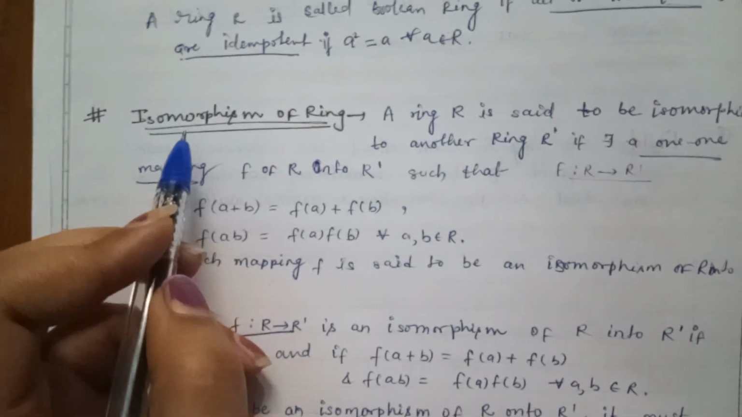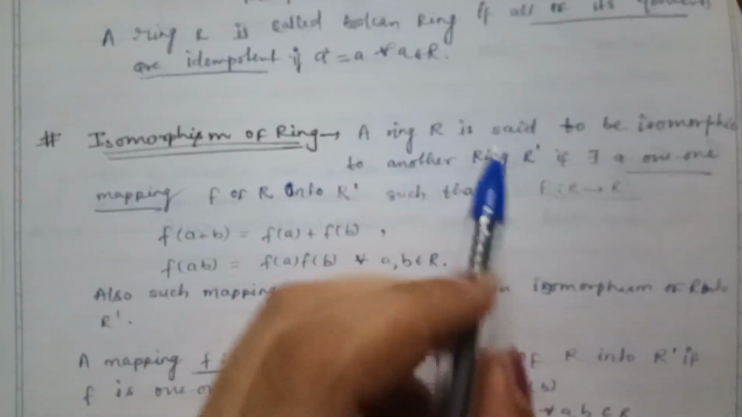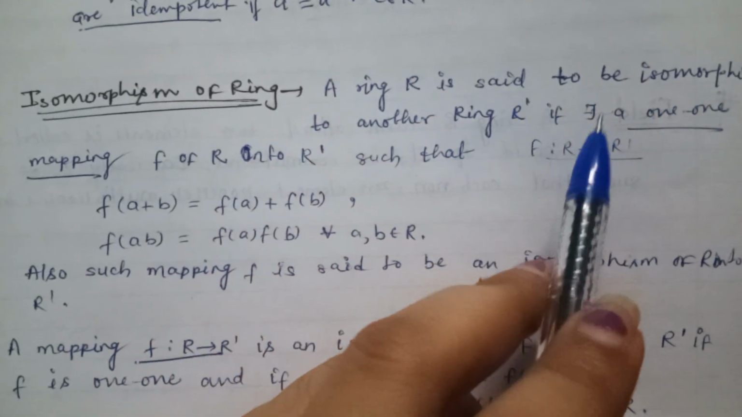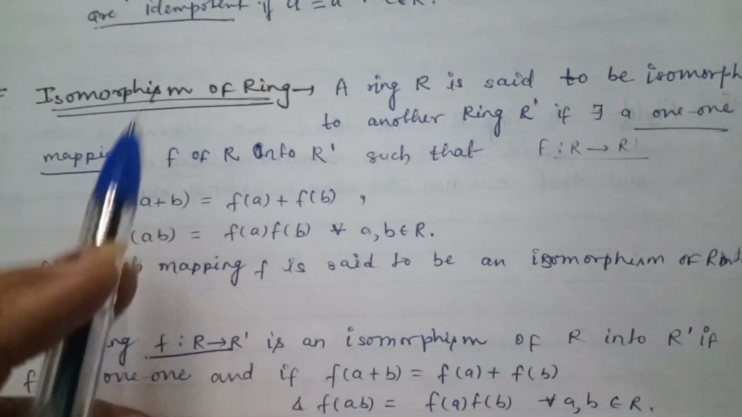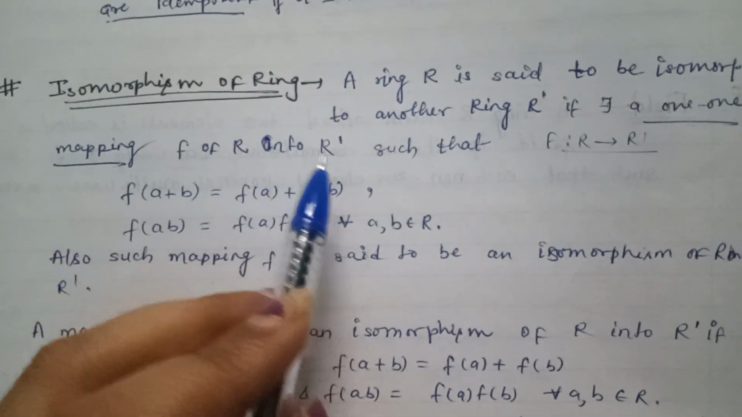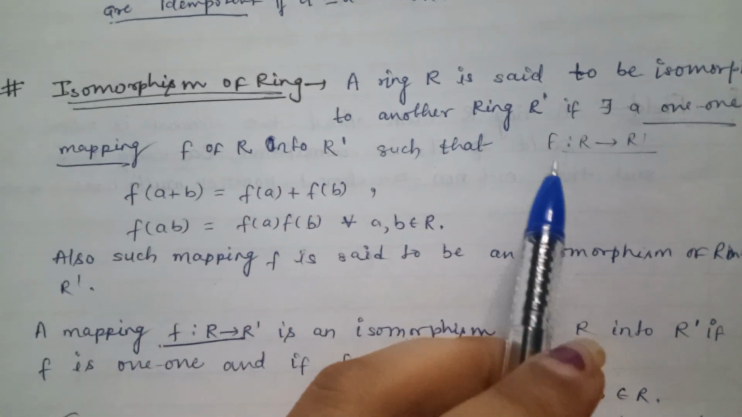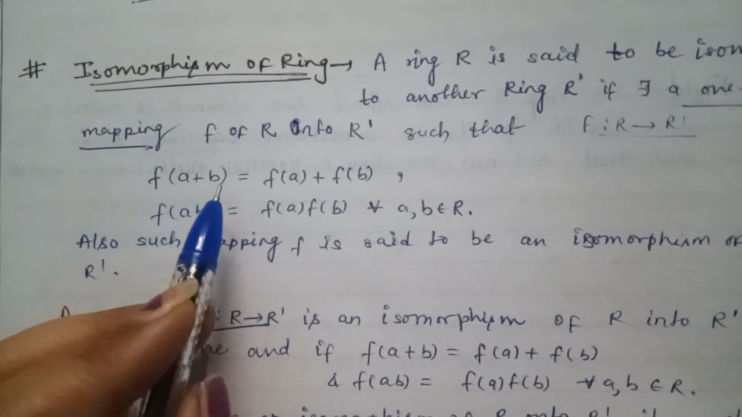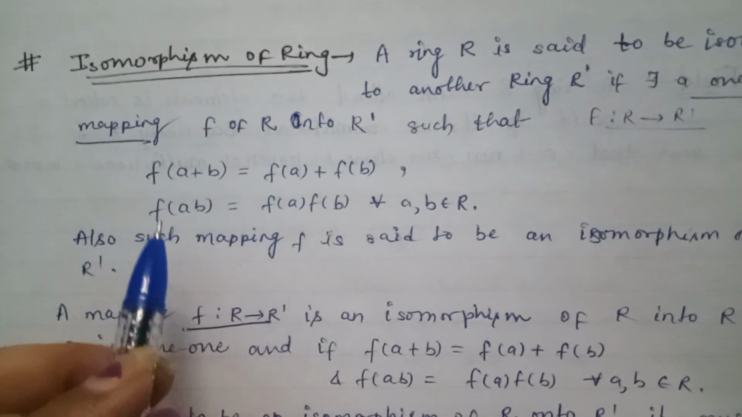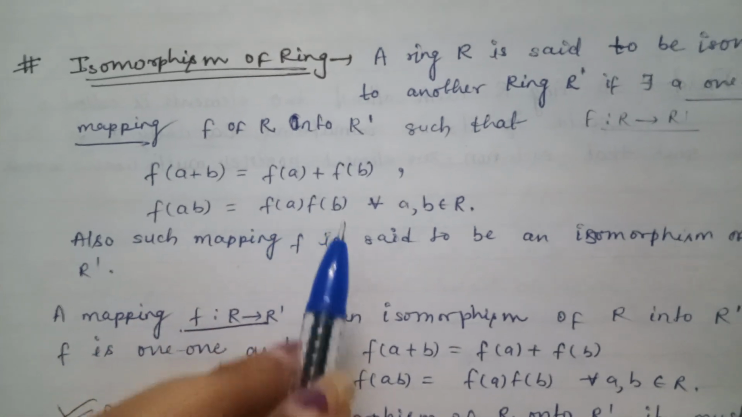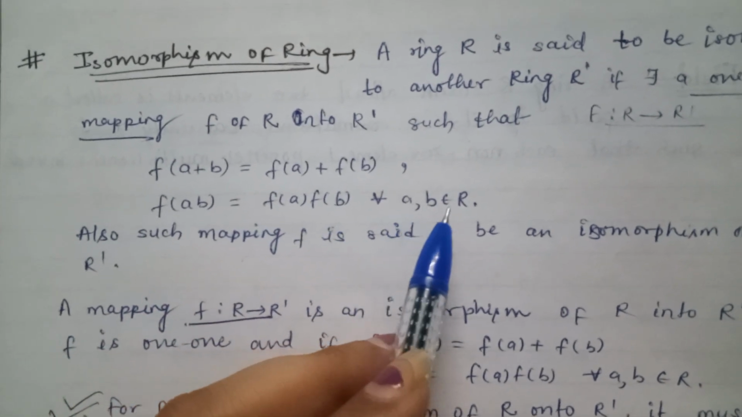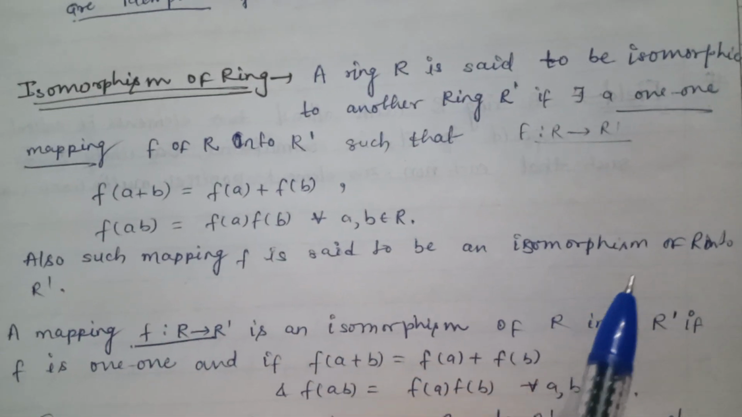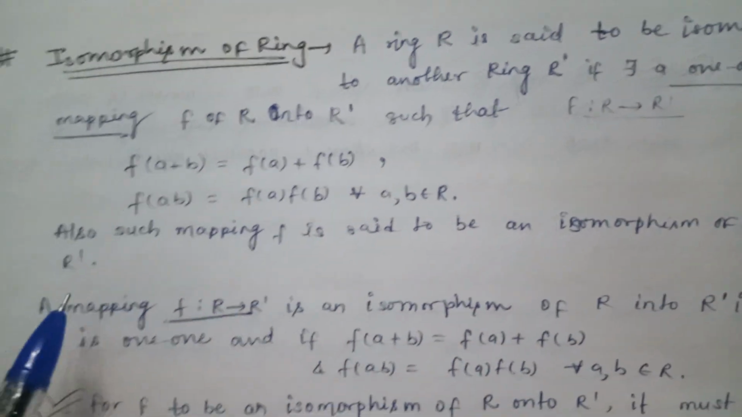Now, isomorphism of a ring. A ring R is said to be isomorphic to another ring R dash if there exists a 1-1 mapping f of R onto R dash such that f(a + b) is equal to f(a) + f(b) and f(ab) is equal to f(a) f(b) for all a, b belongs to R. Also, such a mapping f is said to be an isomorphism of R onto R dash.